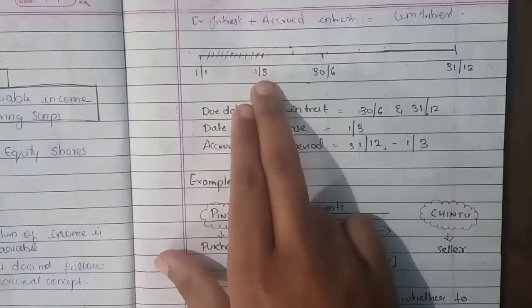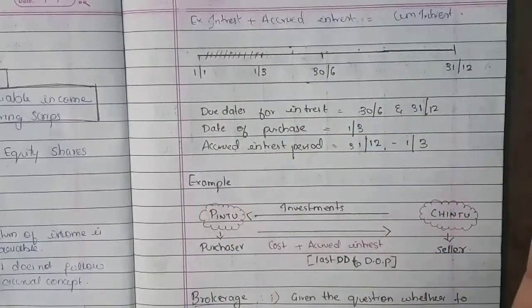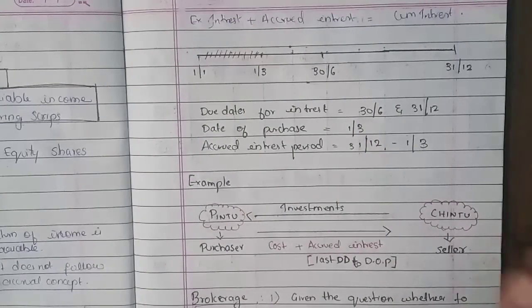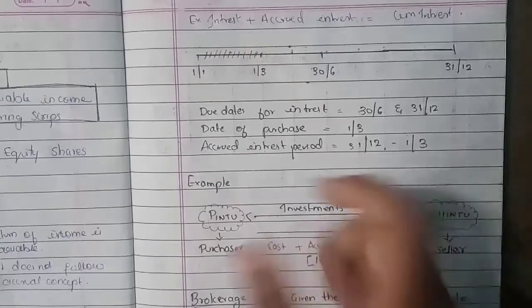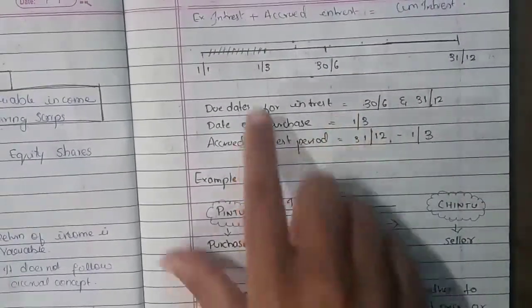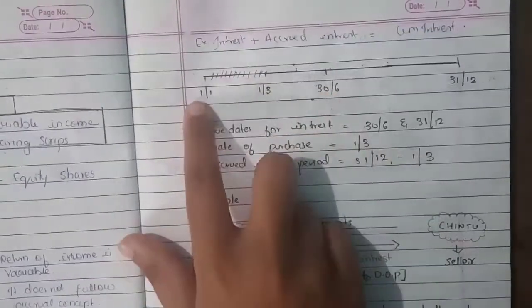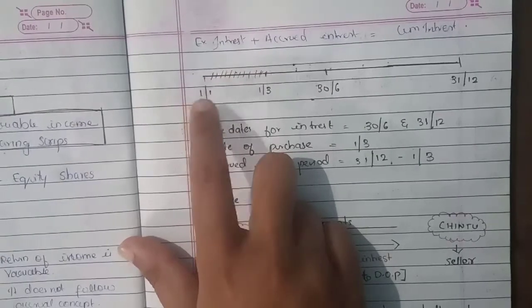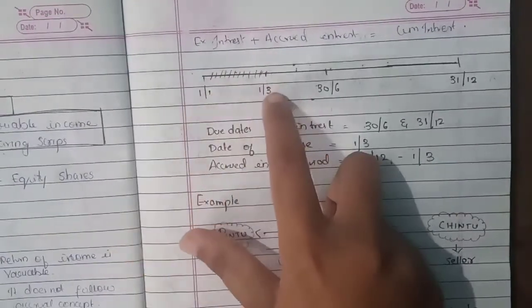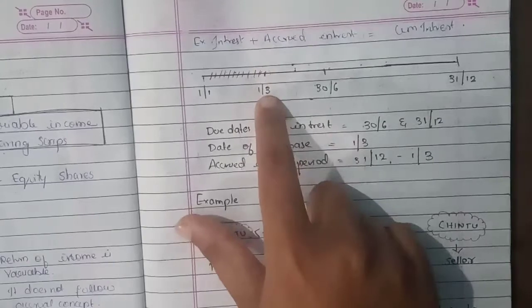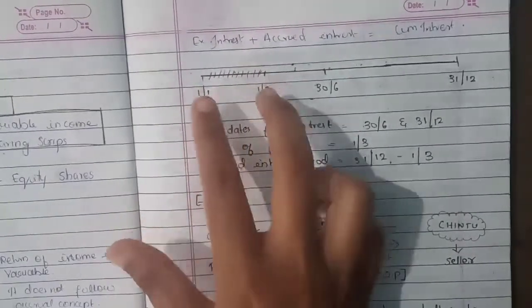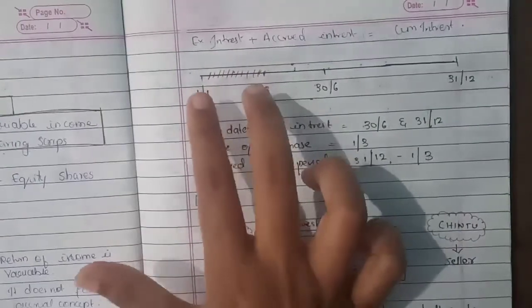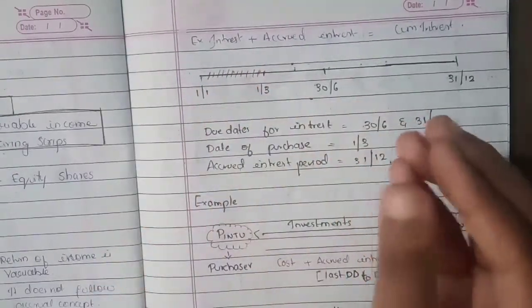As I told you, fixed income bearing scrips will always include the accrued interest. What does accrued interest mean? From the last due date, that is 31st December or 1st of January, to the date of sale, whatever interest has accumulated, that period's interest shall be called the accrued interest.